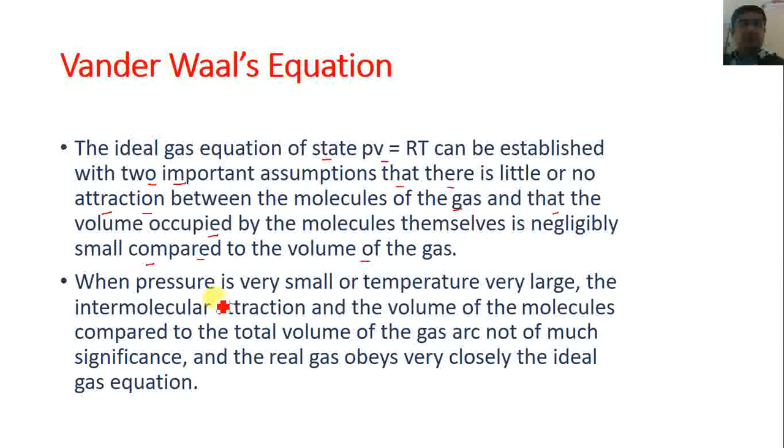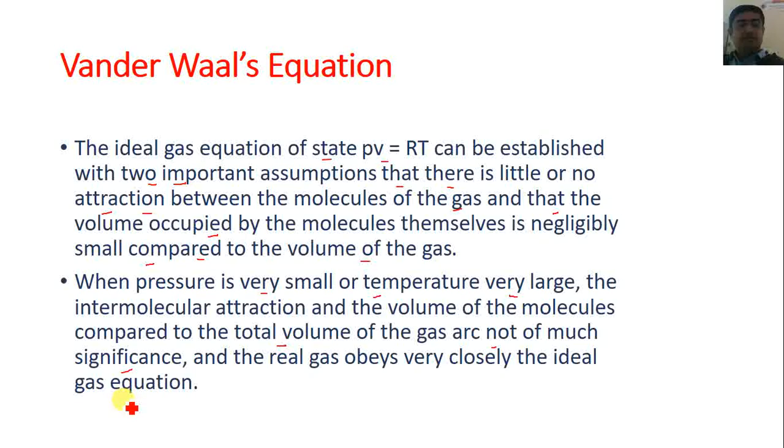When the value of pressure is very small, or the value of temperature is very large, then the intermolecular attraction and the volume of the molecules, compared to the total volume of the gas, are not of much significance, and the real gas obeys the ideal gas equation very closely.